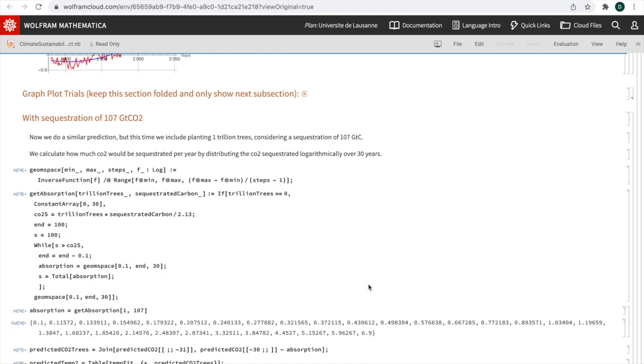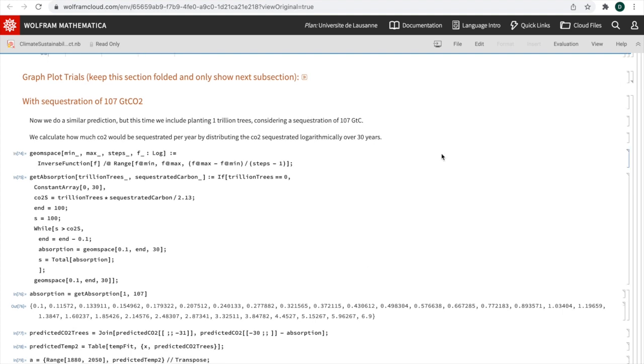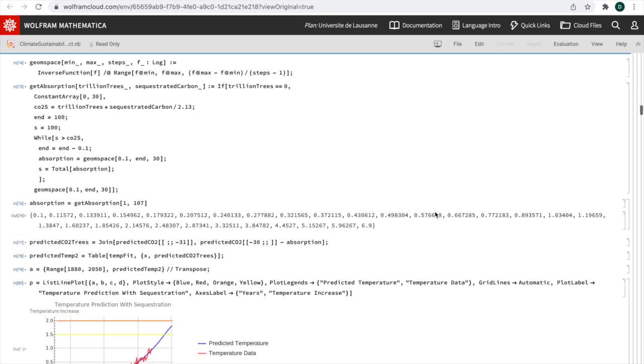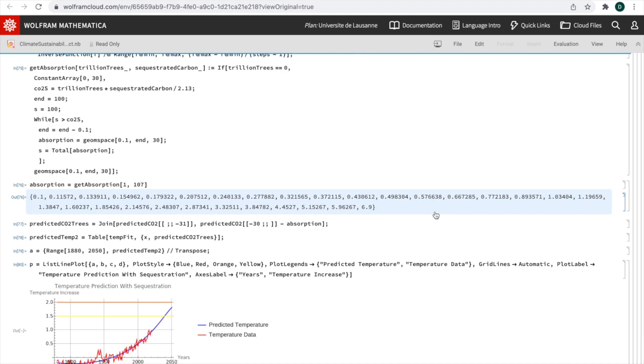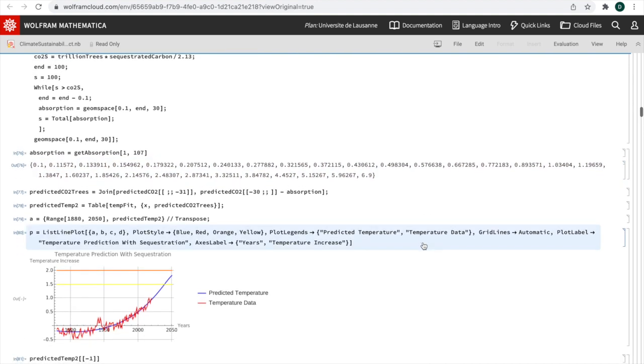Then, as in the paper, we made a prediction of what would happen if we plant 1 trillion trees. We first consider that 1 trillion trees sequester around 107 gigatons of carbon. So we distribute this amount of carbon logarithmically over 30 years, and then subtract the absorption from the predicted temperature. And we see that by year 2050, the predicted temperature is now 1.8, which is below the previous predicted temperature of 2 degrees.